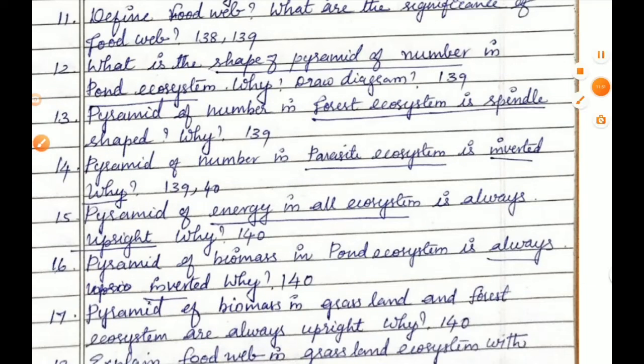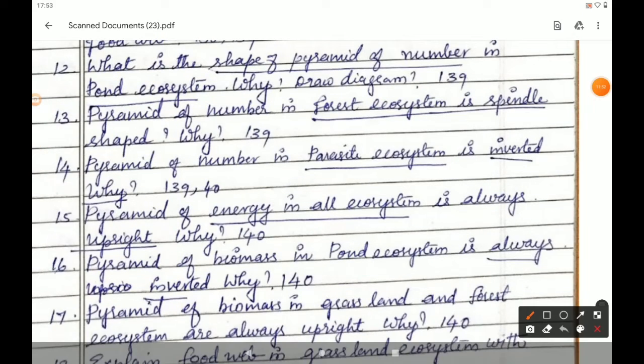The next question, 13th question. Pyramid of number in forest ecosystem is spindle shaped. Why? Page number 139. Pyramid of number in forest ecosystem is always spindle shaped. That is under the heading pyramid of number, third paragraph.